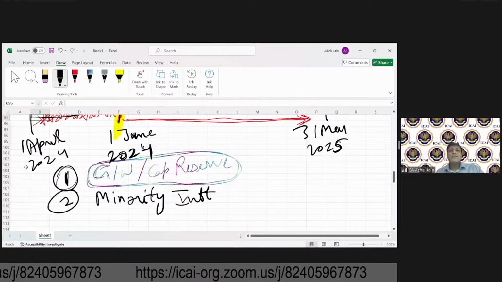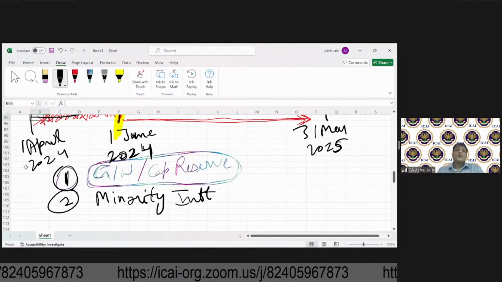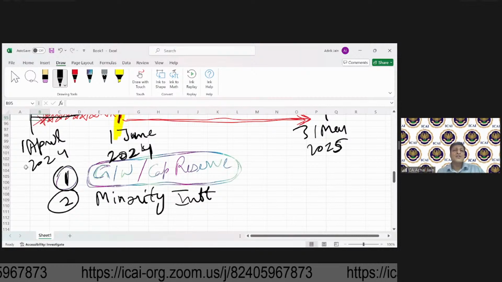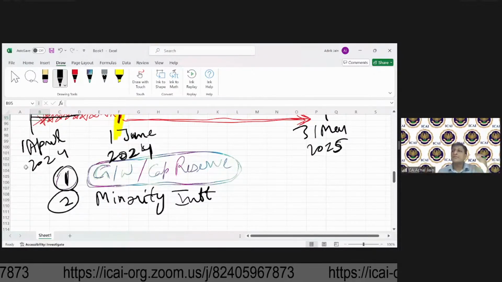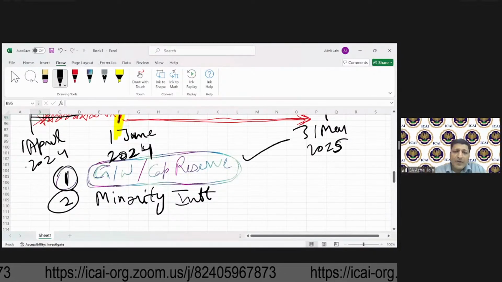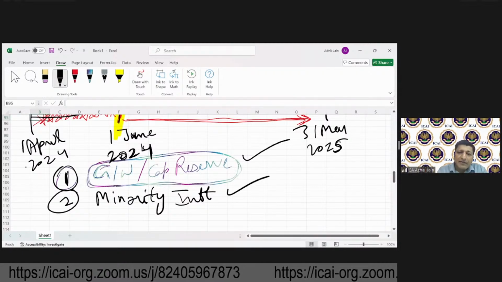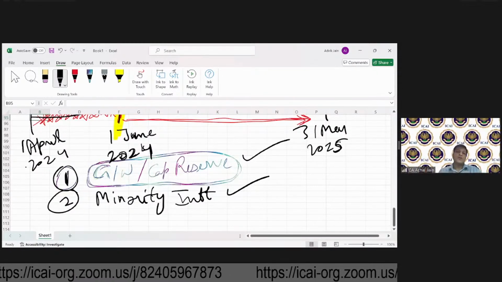So every time there is an acquisition through which control is acquired, consolidation requirement will start, and on the date of acquisition, goodwill or capital reserve will have to be worked out. And if there is a minority interest, that will also be required to be worked out.